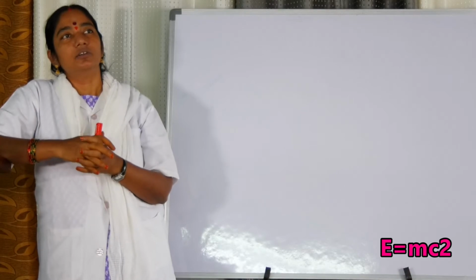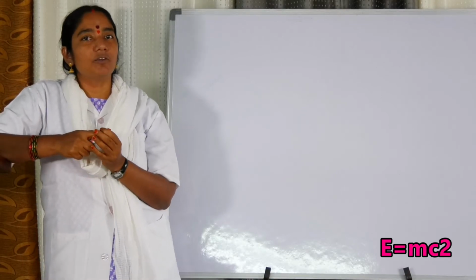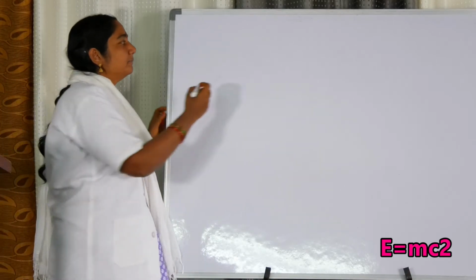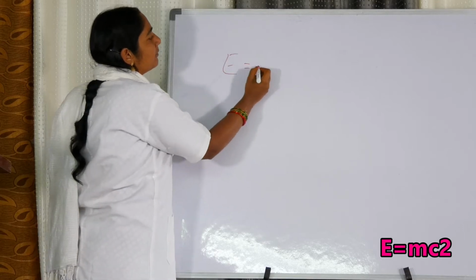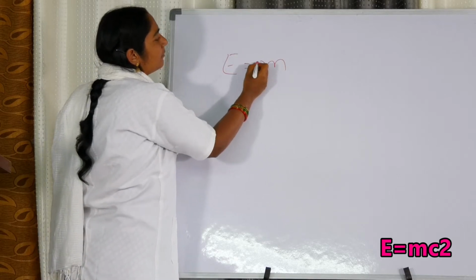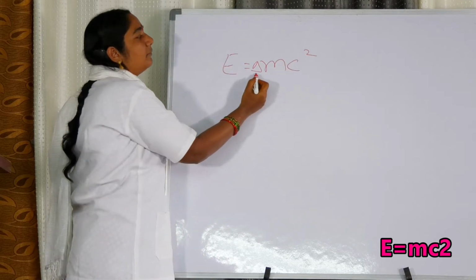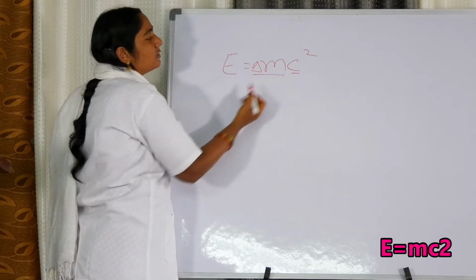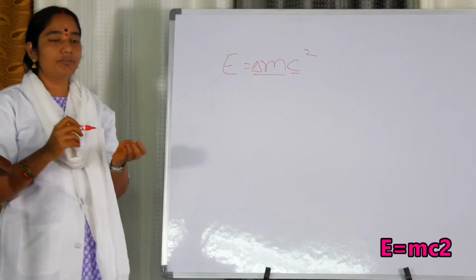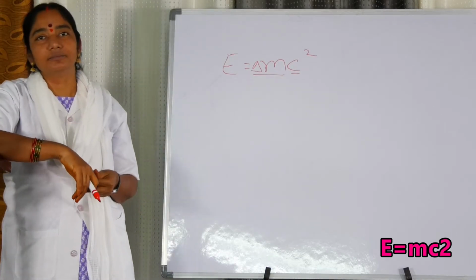Coming to E is equal to mc square. One of the most important equations given by him is E is equal to delta m into c square. E is the energy, delta m is the mass defect, c is the velocity of light. This was a formula given by Einstein.